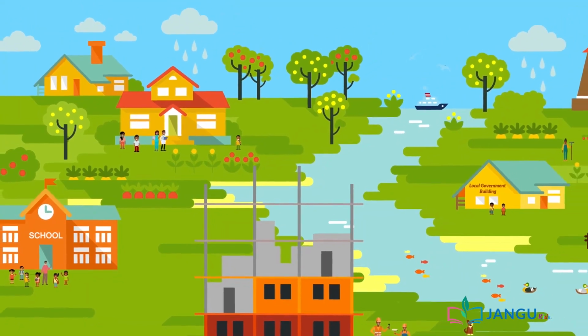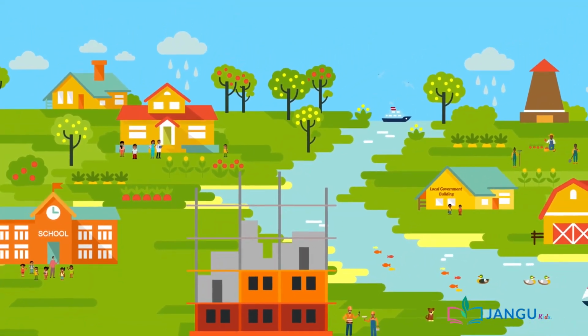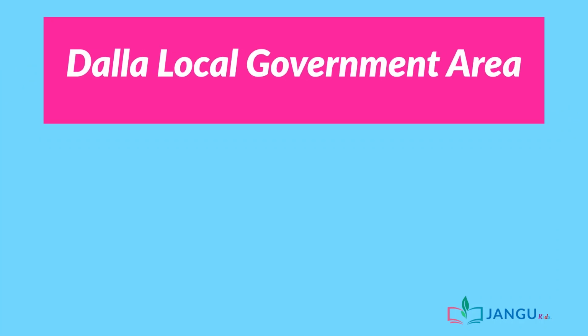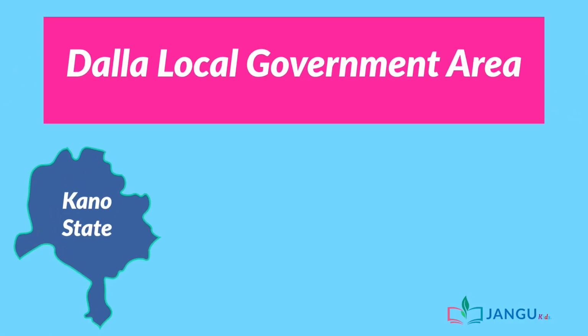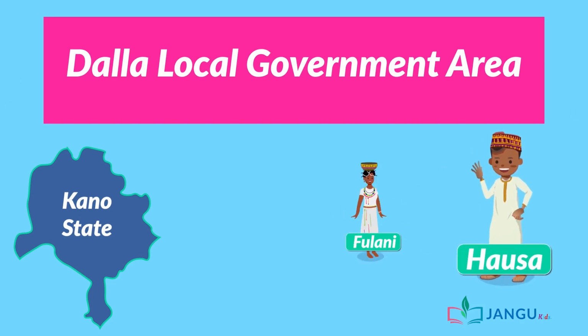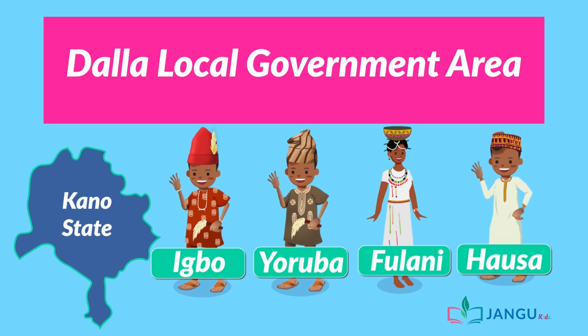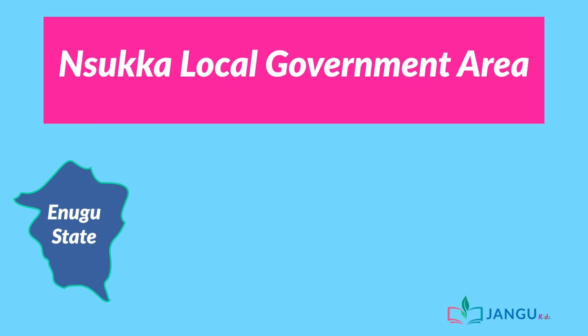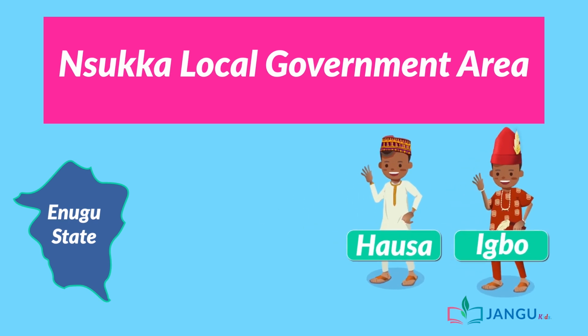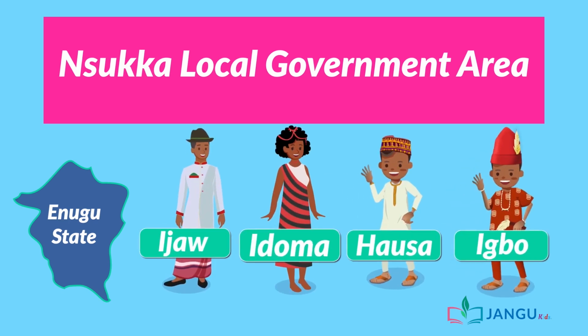Examples of local government areas in Nigeria with different people are: 1. Dala Local Government Area in Kano State, which has Hausa, Fulani, Yoruba, Igbo people, and others. 2. Nsukka Local Government Area in Enugu State, which has the Igbos, Hausas, Idoma, Ijaw people, and others.